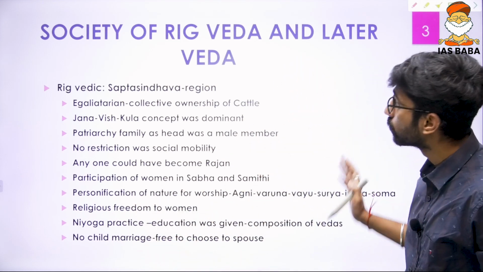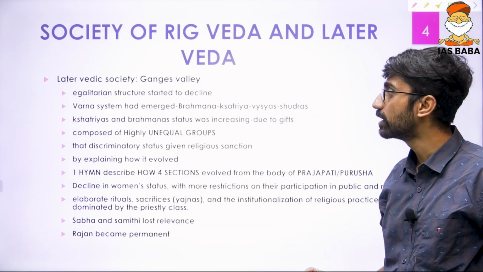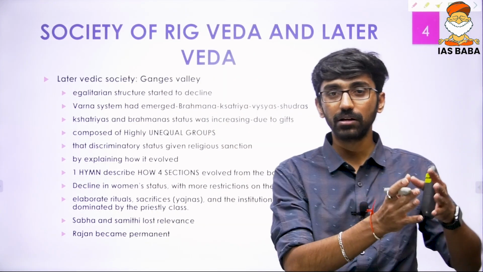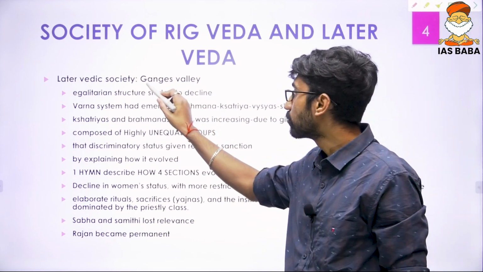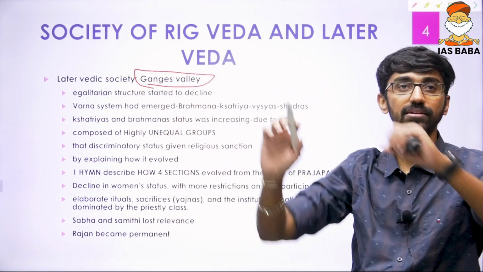This is Rigvedic society. Now we can see the later Vedic society. The Rigvedic society was taking shape in the Indus Valley, and now the later Vedic society was taking shape in the Ganga Valley, which can be called the Ganges Valley.